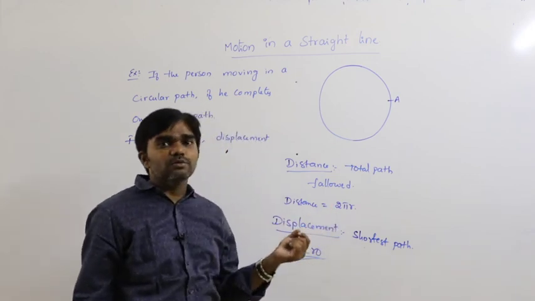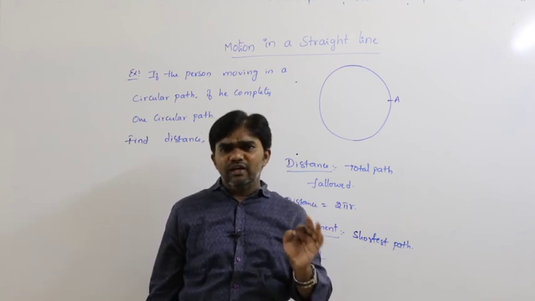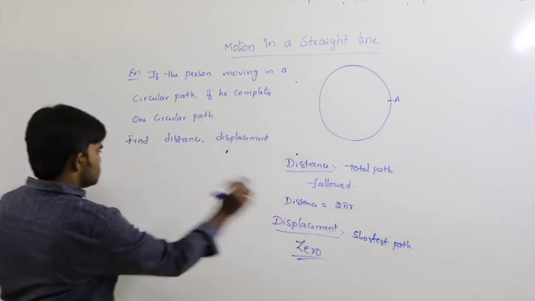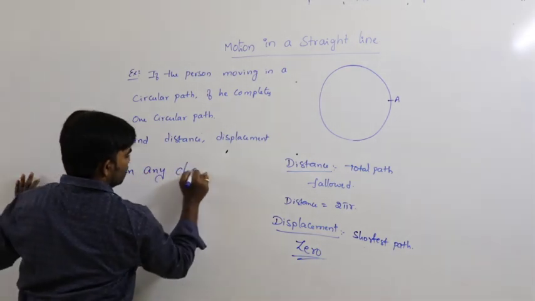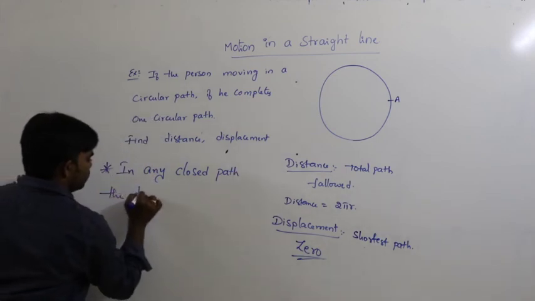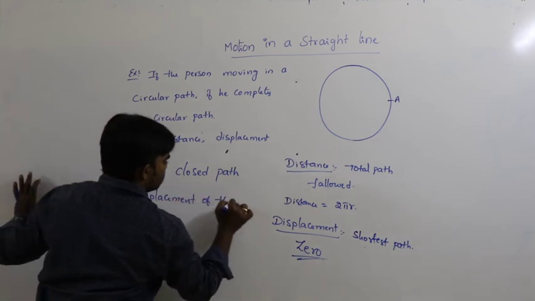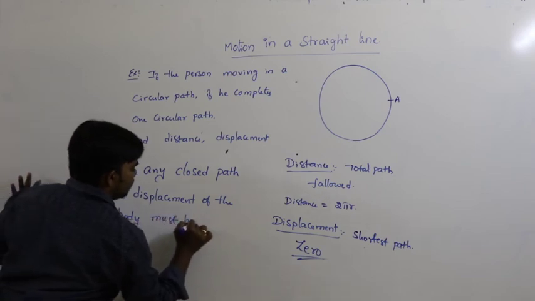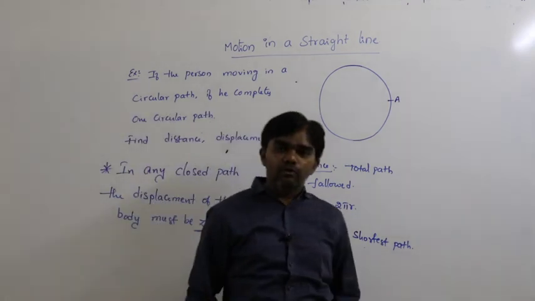So in any closed path, the displacement of the body must be 0. It's a very, very important point you have to remember.